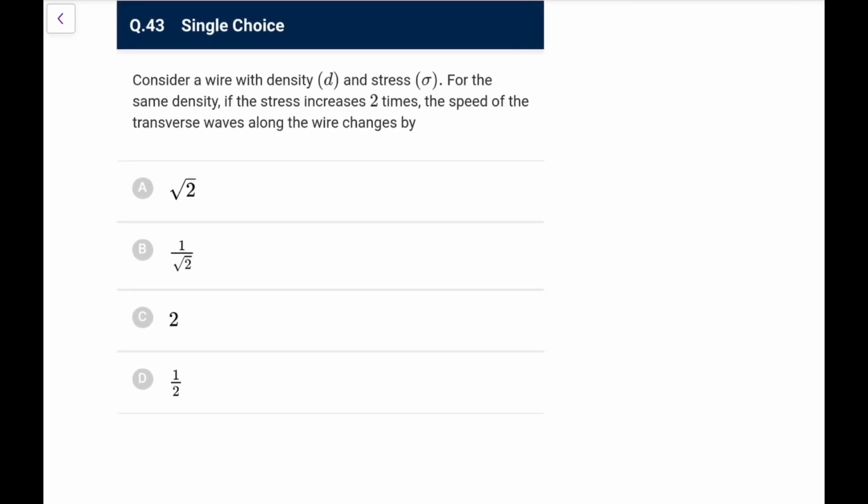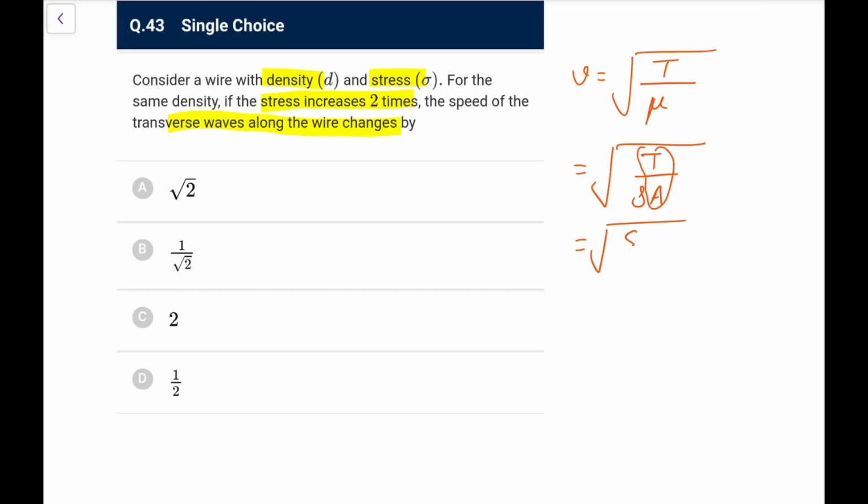Next, consider a wire with density D and stress sigma. If the stress increases 2 times for the same density, the speed of the transverse wave along the wire changes by how much? The velocity you typically write as root of tension upon mu. This mu can be written as rho times density, that is volume density times area, and T is T by A. Now T by A is stress, so we can write it as root of stress upon density. You remember it like that. Now if the stress increases 2 times, the speed of the transverse wave will directly become root 2 times in this case.